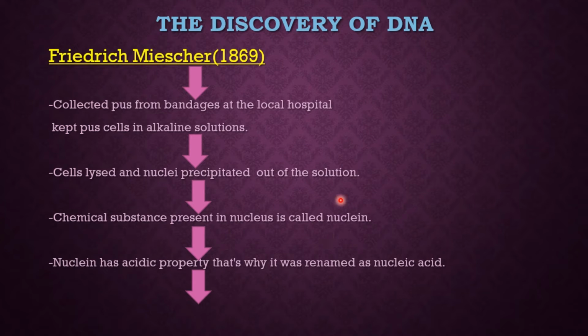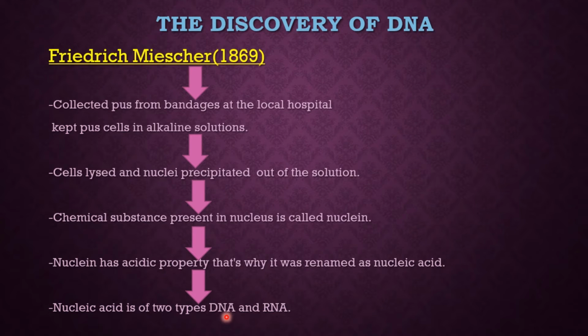When he studied this nuclein, he found that it has an acidic nature, an acidic property, and because of this acidic property, he renamed nuclein as nucleic acid. In his further studies of this nucleic acid, he found that two types of structures are present inside it.